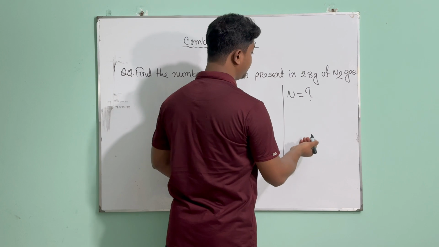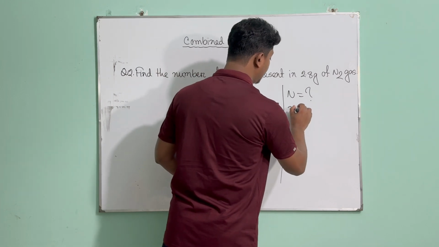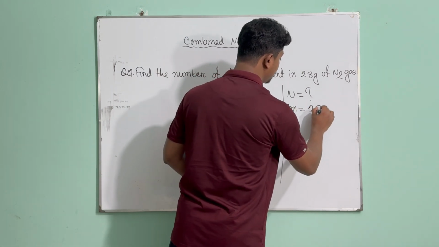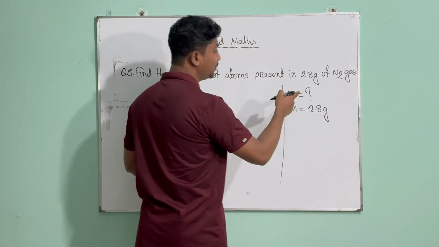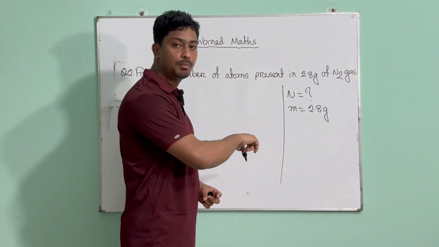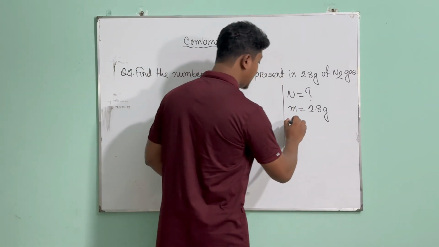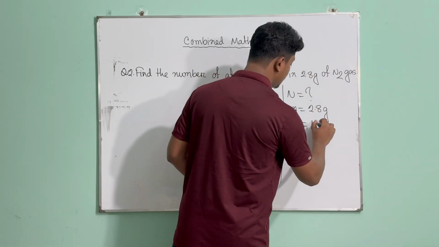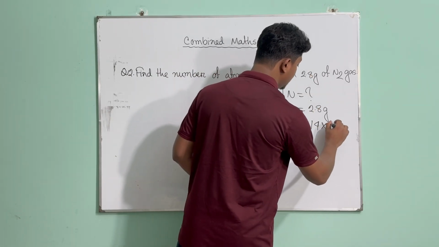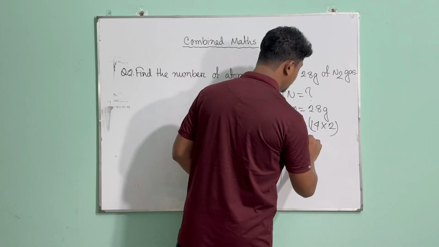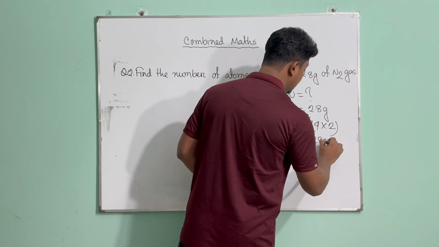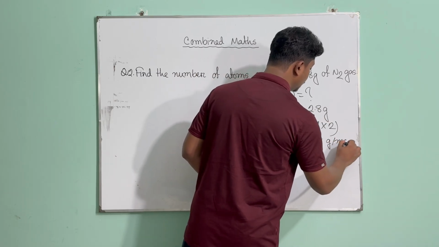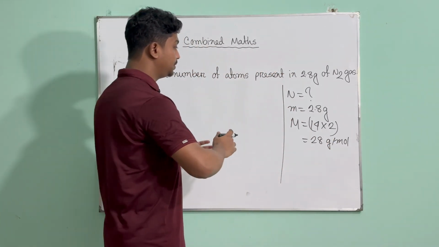2.8 gram, that means we have been given the mass of the substance, which is 2.8 gram, and we have nitrogen. Whenever we have the compound, we have molar mass, which is capital M. And we have two nitrogens. Mass of one nitrogen atom is 14, mass of two nitrogen atoms is multiplied by 2, so we are going to have 28 gram per mole. So this is the information we have already.